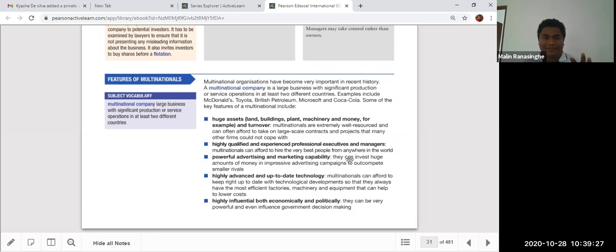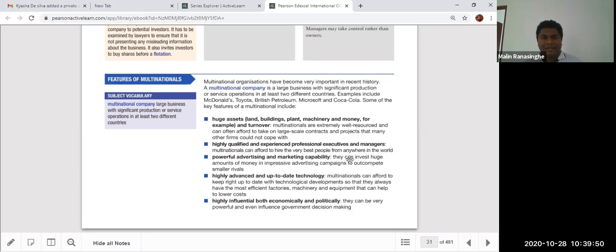The definition is very important. A large business with significant production or service operation in at least two different countries. Right? So the first feature you can see is the huge asset base, mainly land, buildings, machinery.